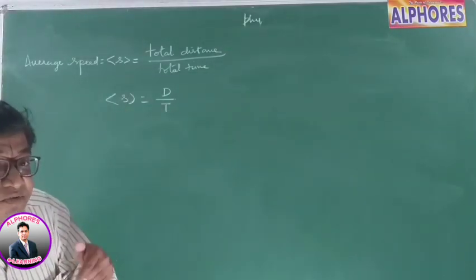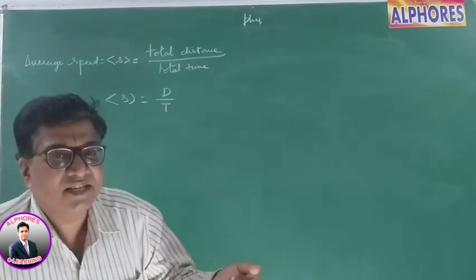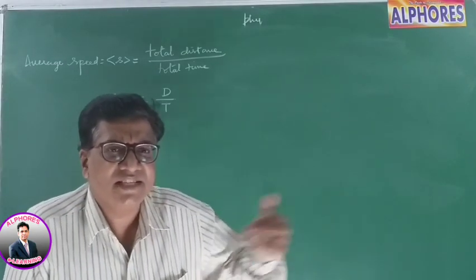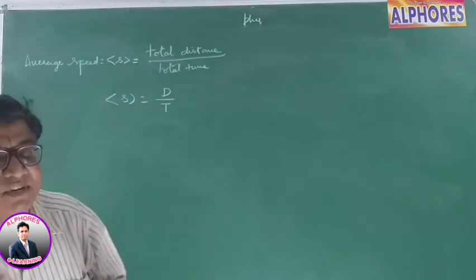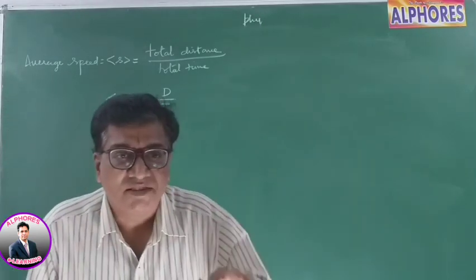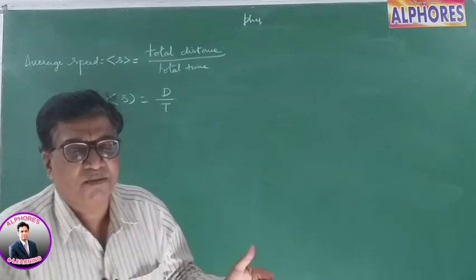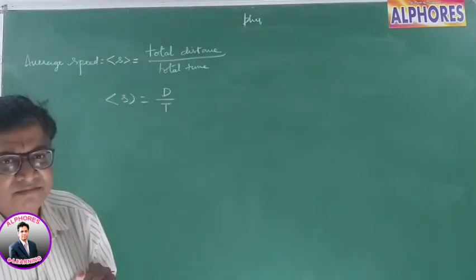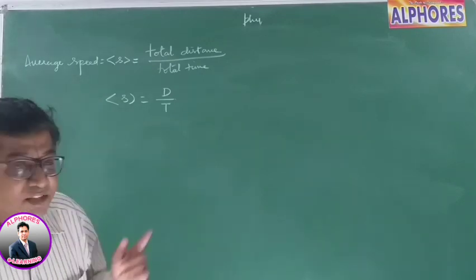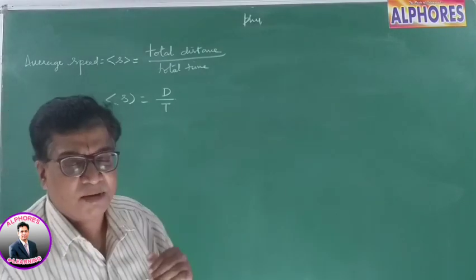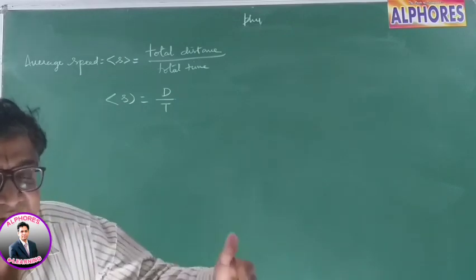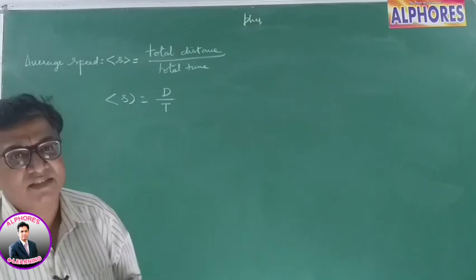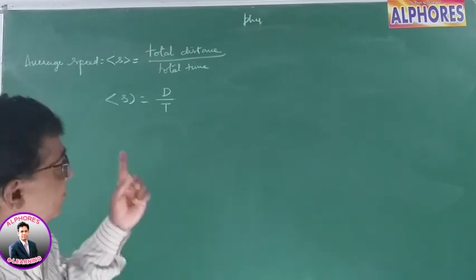But if the body is going with non-uniform speed, let's say first it is going with 10, then later 20, then 30, 40, it is changing, then what is the average? Well, you have learned in mathematics the average of a number of values differing from one another. Similarly, if a body is moving along a path with different speeds at different instants of time, or covering different distances in different intervals of time, then we talk about the average speed.